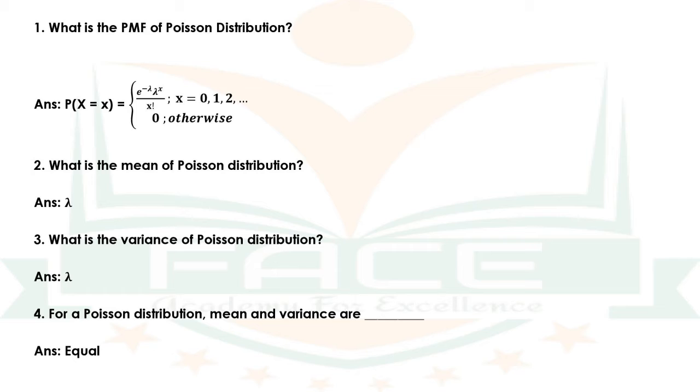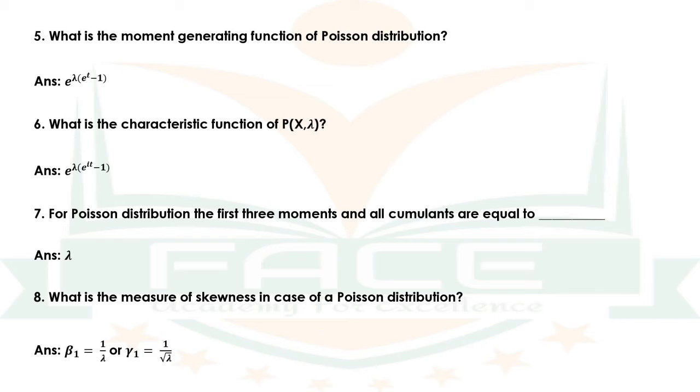Question number 2. What is the mean of Poisson distribution? The answer is lambda. Question number 3. What is the variance of Poisson distribution? The answer is lambda. Question number 4. For a Poisson distribution, mean and variance are dash. The answer is equal.